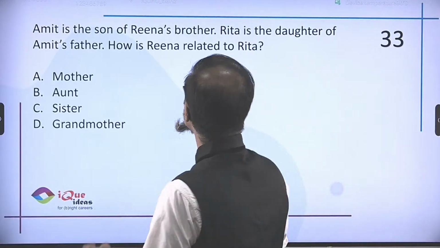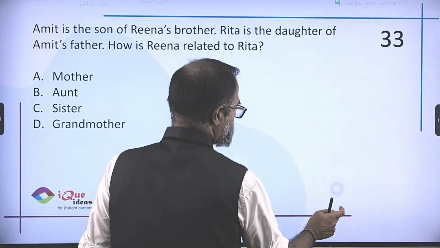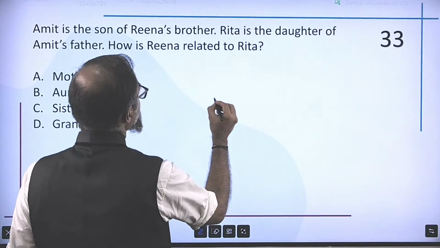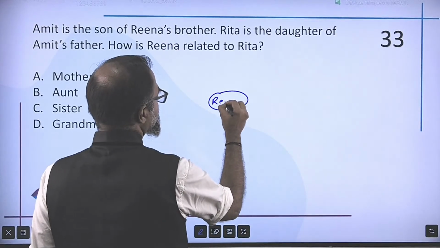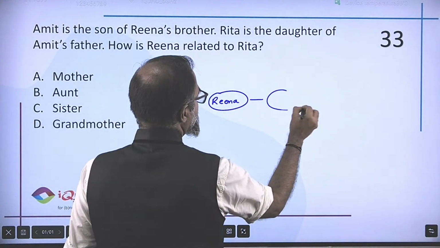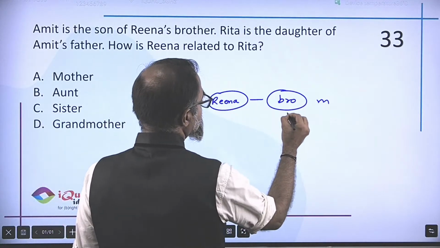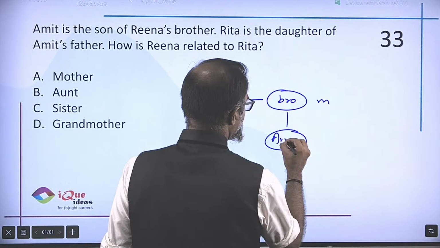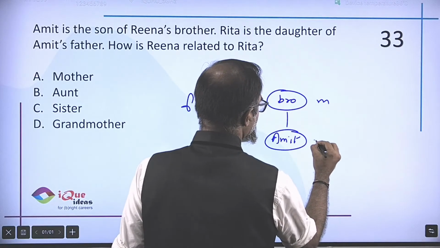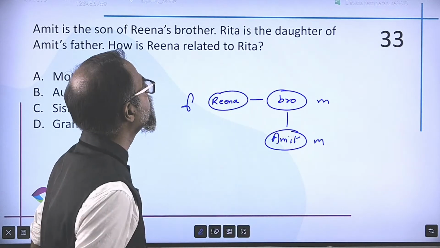Amit is the son of Reena's brother. Question on relations. Okay. So we have a female, Reena. Reena has a brother, and Amit is the son of Reena's brother. M and F, male and female.